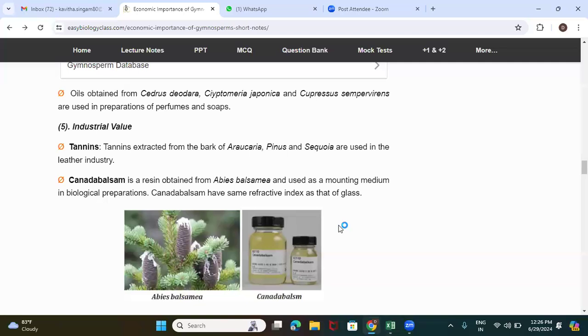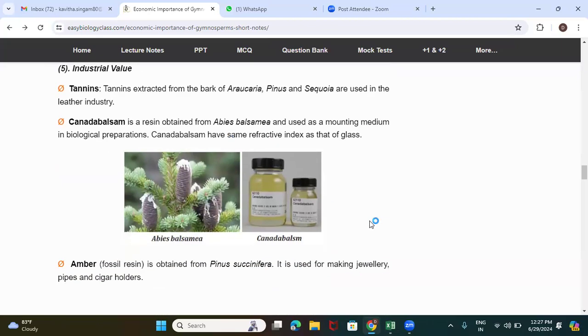So what is this? A drop of Canada balsam used on the end, so that it is a resin. It acts like a sticky material, so the cover slip can be stuck to the slide for fixing our section. This Canada balsam has the same refractive index as that of the glass.